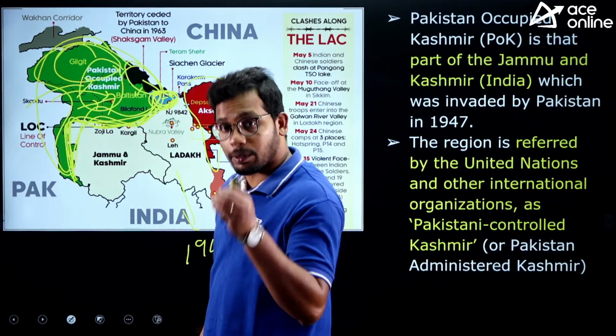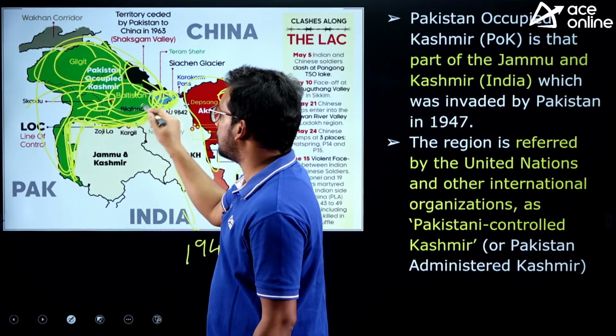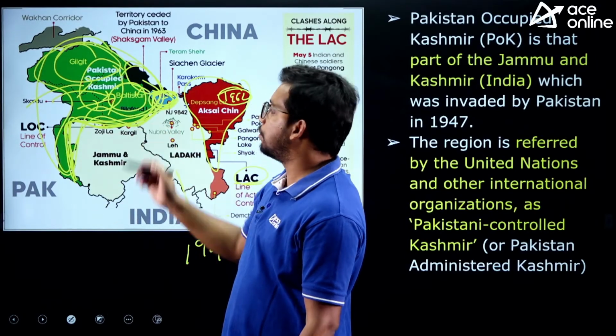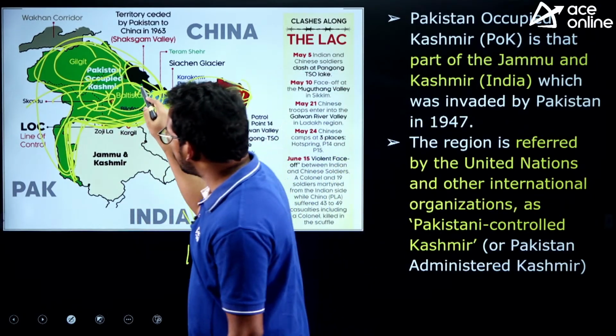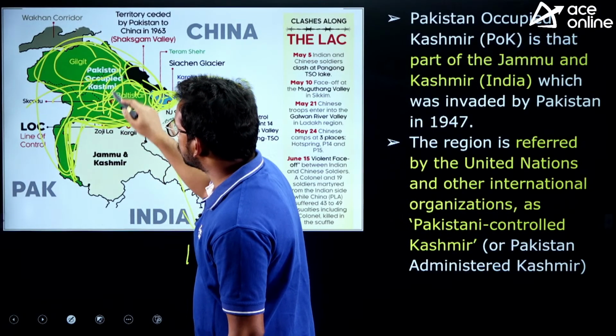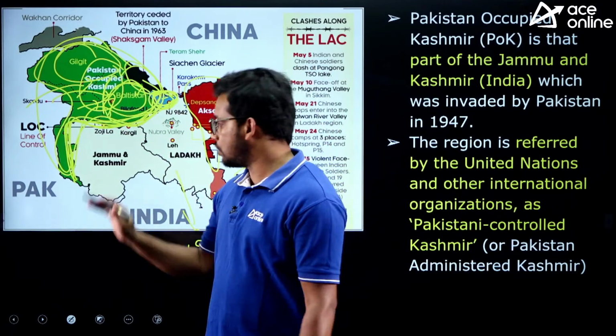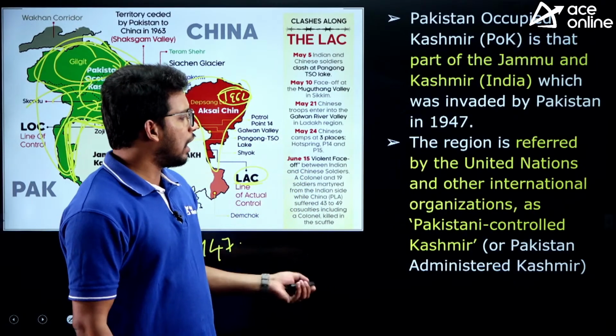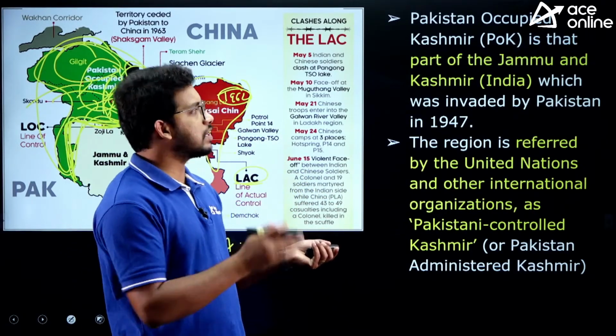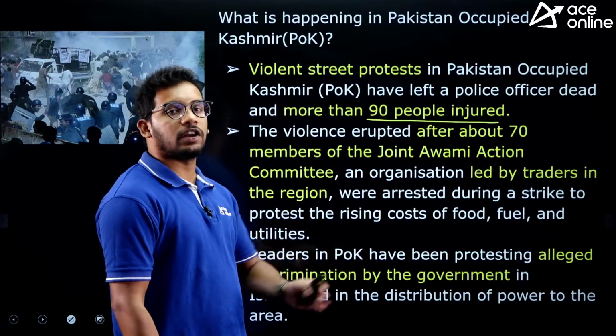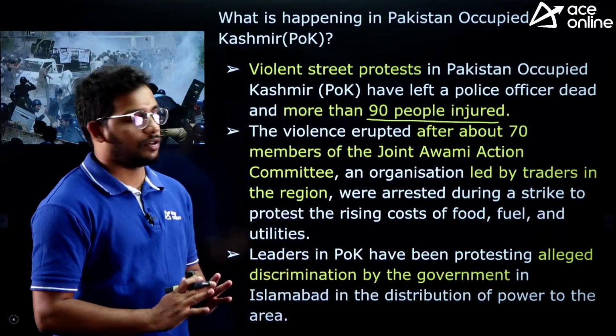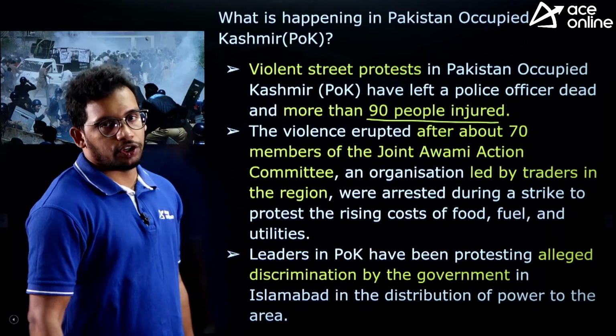Gilgit is one sub-region in Pakistan occupied Kashmir, and Baltistan is the other sub-region. We are having the border with Baltistan. This geography is very, very important. And of course, what has happened historically, all these things are needed to understand the situation. So this is about the issue that is going on.